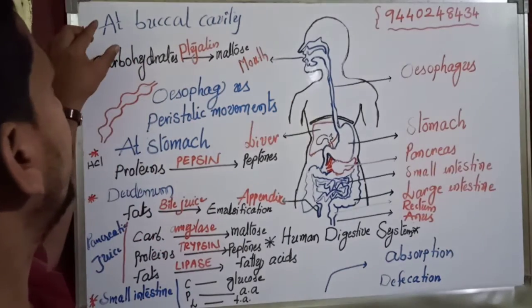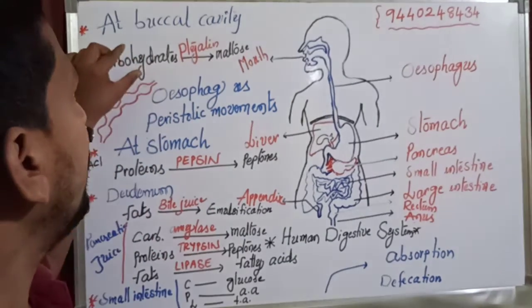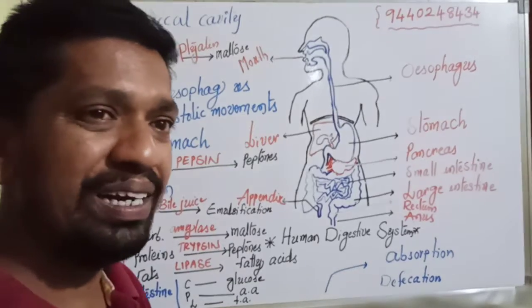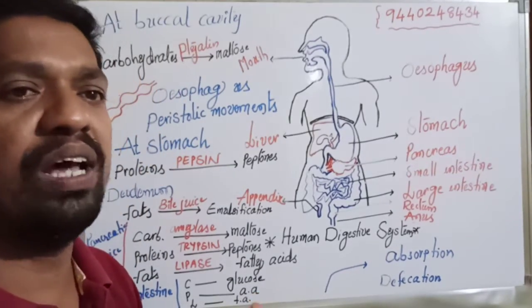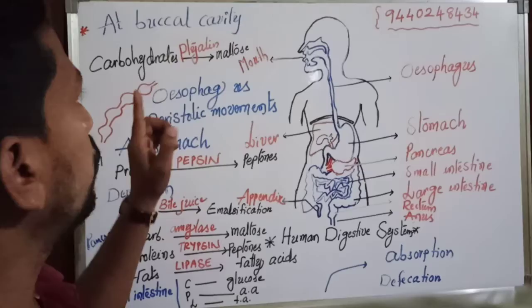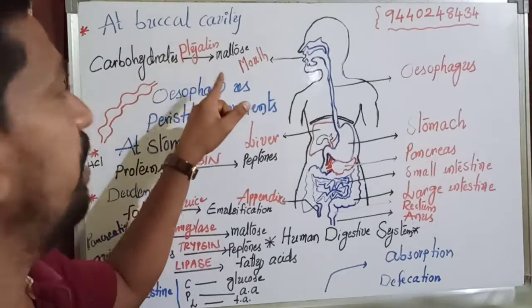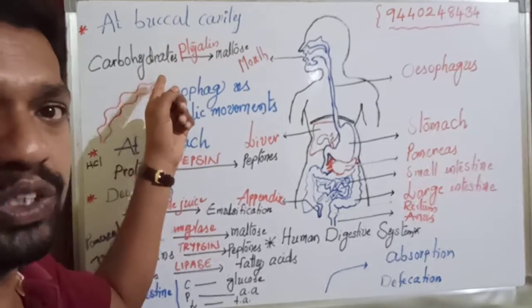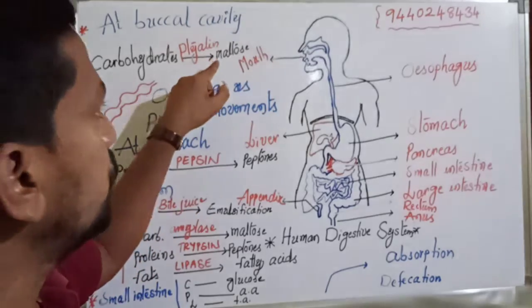At the buccal cavity, only carbohydrates are partially digested.